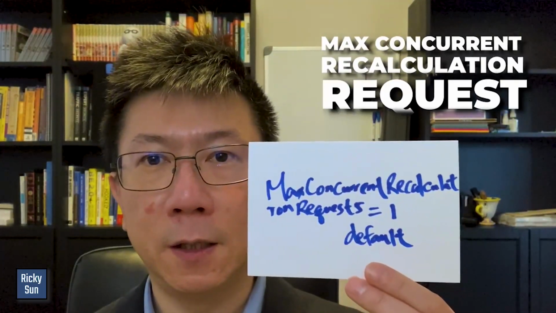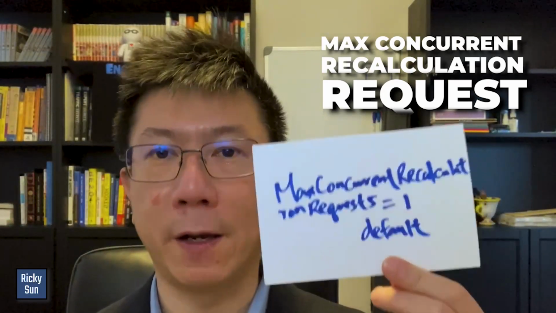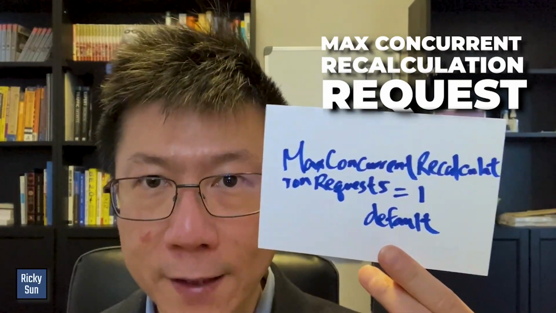To improve the speed of the recalculation, so far from what I know, we have to change the max concurrent recalculation request parameter. By default it is 1, right, which means using one CPU, I think, and one thread. You can change that, but this corresponds to your CPU and memory. So it depends on how much CPU and memory you have.